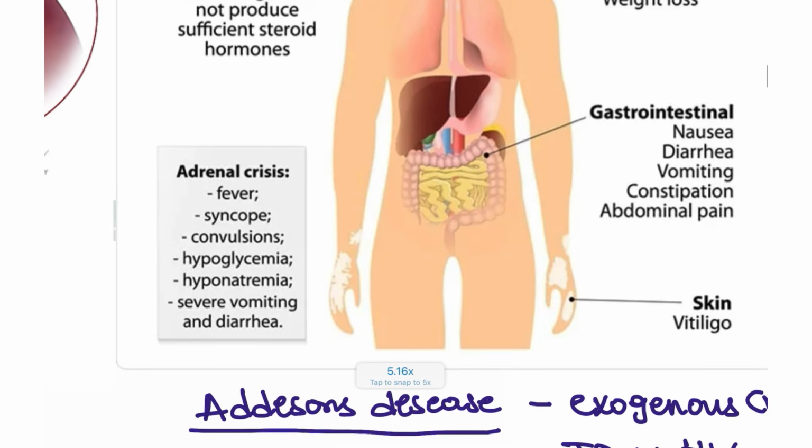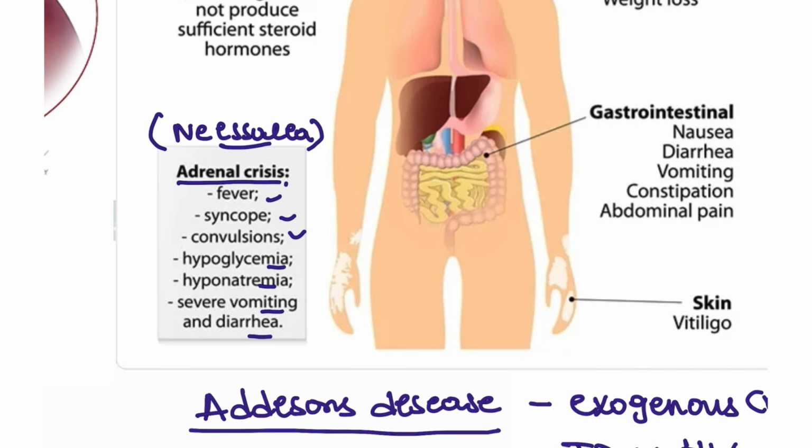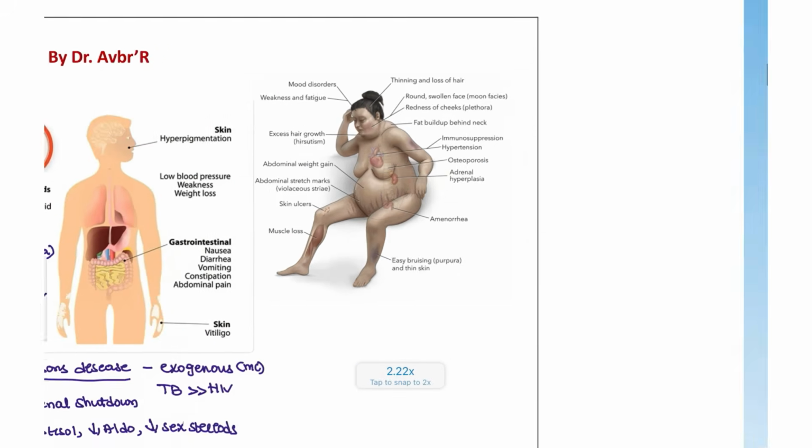We also have the adrenal crisis. When the adrenal gland is ruptured, this is going to cause fever, syncope, convulsion, hypoglycemia, hyponatremia, severe vomiting and diarrhea, and this is associated with Neisseria species. Adrenal hemorrhage can be seen with Neisseria species.